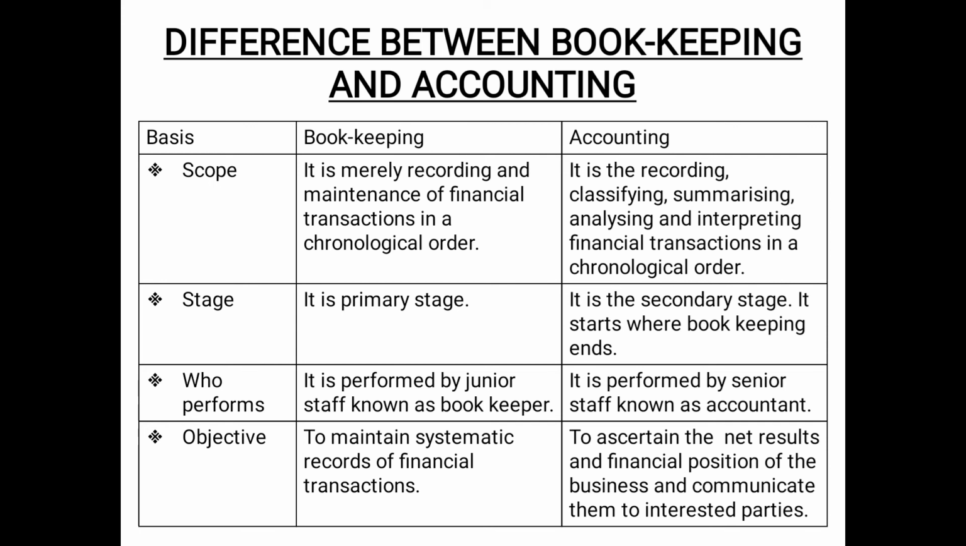That means the objective of accounting is not only recording, but to calculate the net profit or net loss, to interpret the financial position of a business, whether it is solvent or insolvent, which we have discussed in the terms, and then communicate all such information to the various interested parties, such as the owners, management, government, tax authorities, creditors, research scholars, etc. So these are the differences between bookkeeping and accounting.